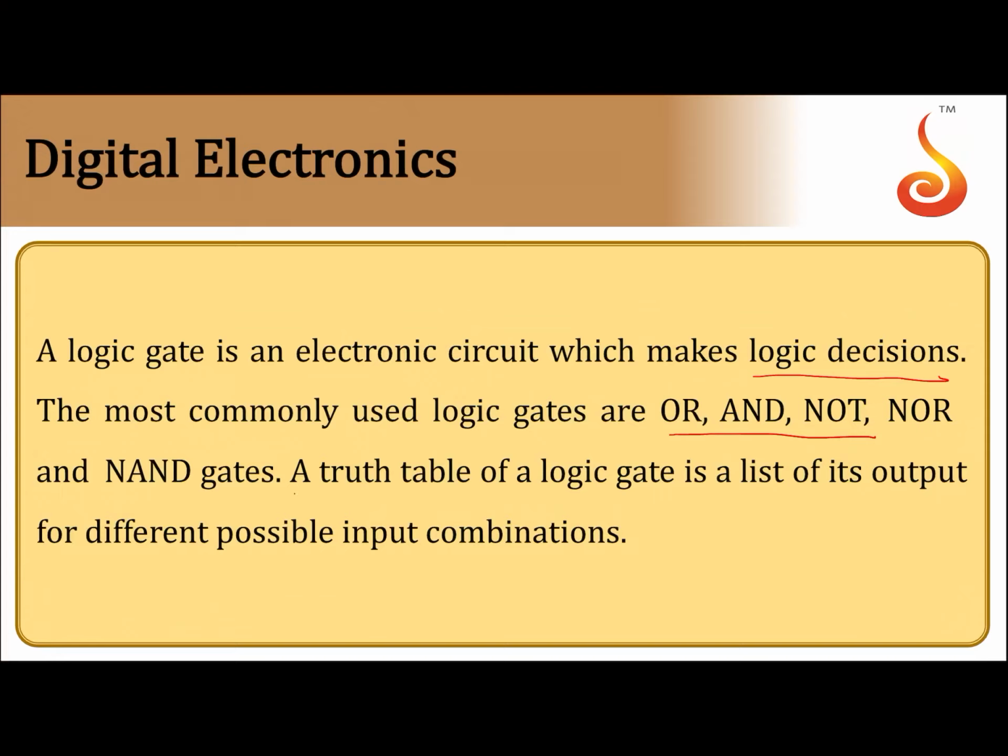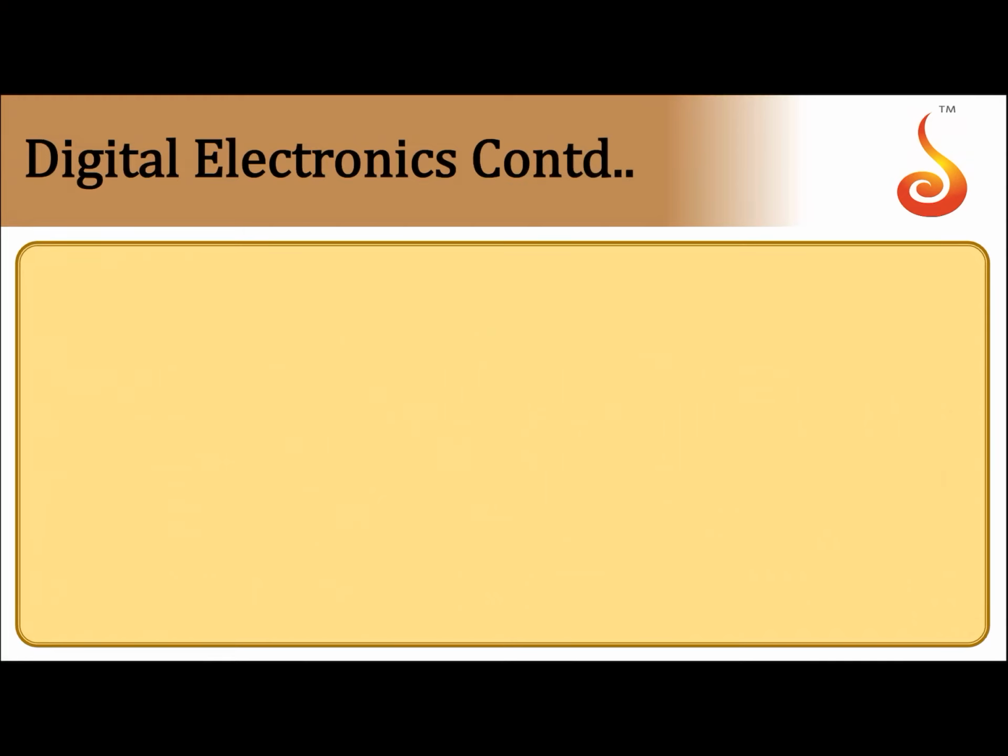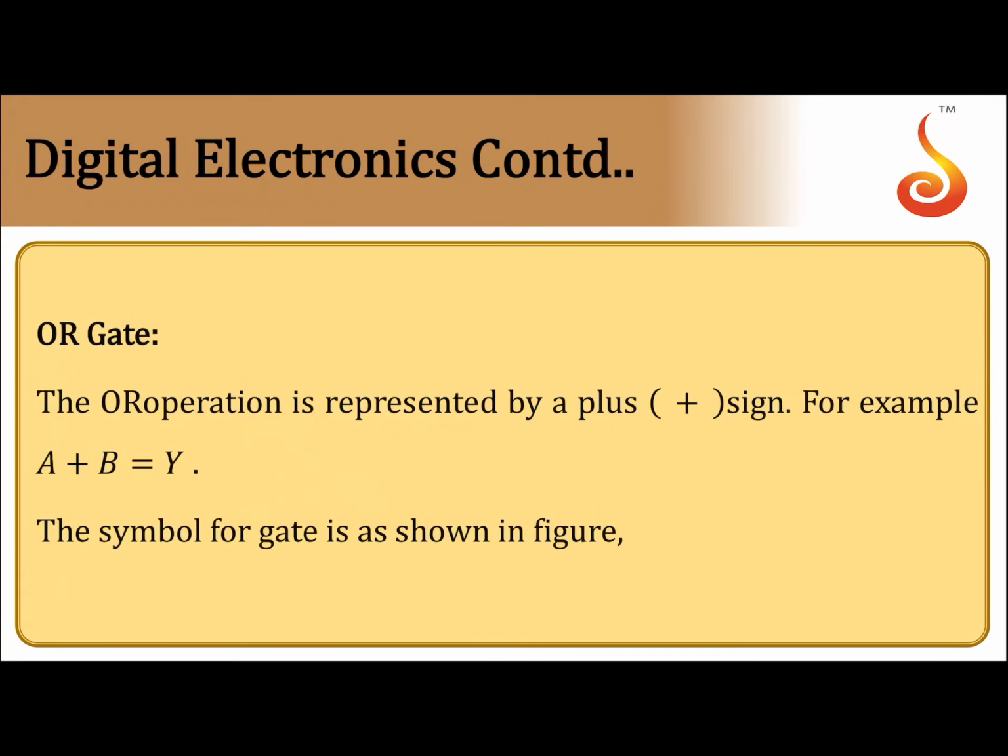So the next definition is truth table. The truth table for a logic gate is the list of its outputs for different possible combinations of inputs. For different combinations of input, what can be the output, that list we call a truth table. So let us see the gates one by one.